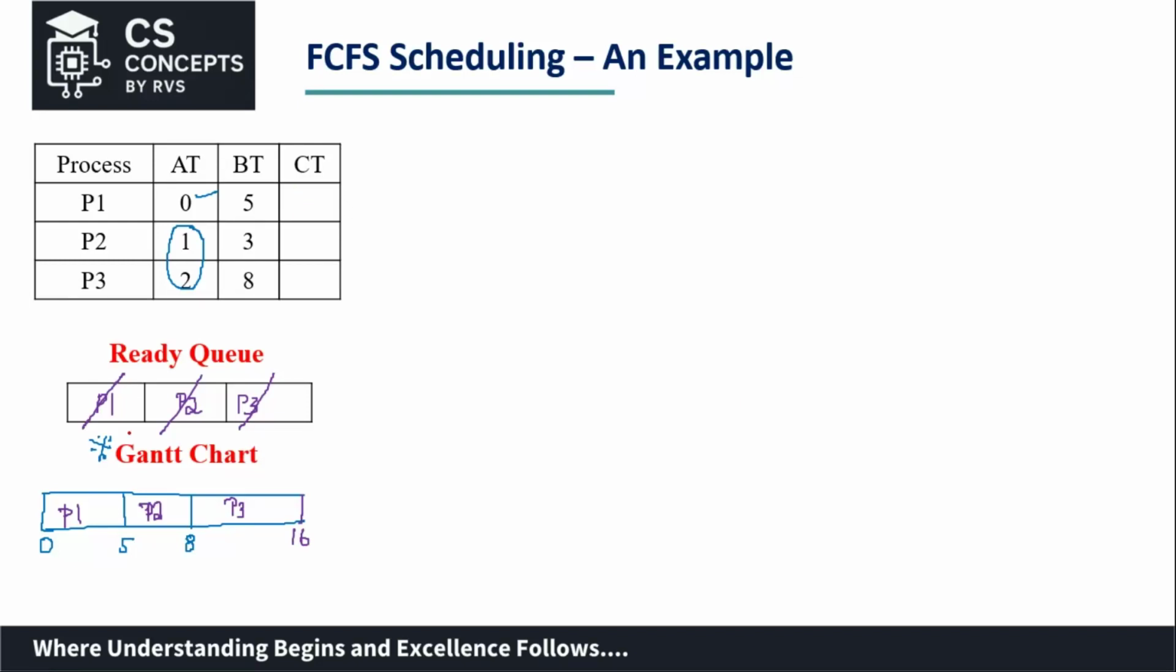So what is the completion time of P1? As you can see in this Gantt chart, the completion time of P1 is 5. For process P2, the completion time is 8. And for process P3, the completion time is 16. So the completion time is now written. Is it compulsory? No, but it helps us calculate the turnaround time and thereby the waiting time indirectly. So it is better to calculate the completion time.